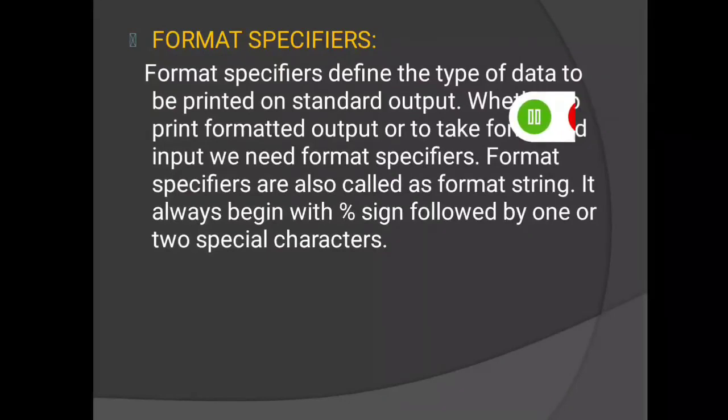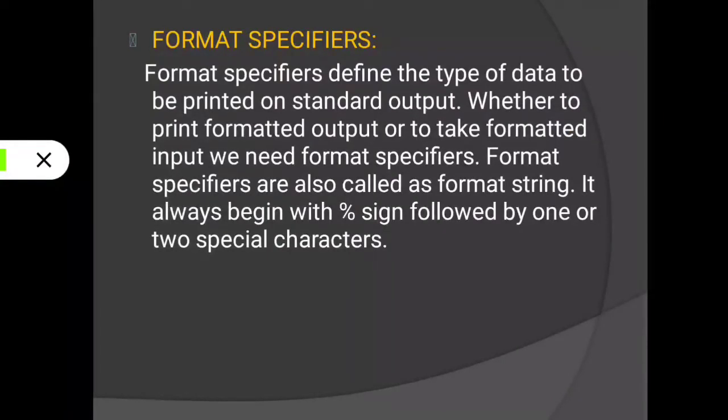Next is format specifier. Format specifiers define the type of data to be printed on standard output. Whether to print formatted output or to take formatted input, we need a format specifier. Format specifiers are also called format strings. It always begins with the % sign followed by 1 or 2 special characters.